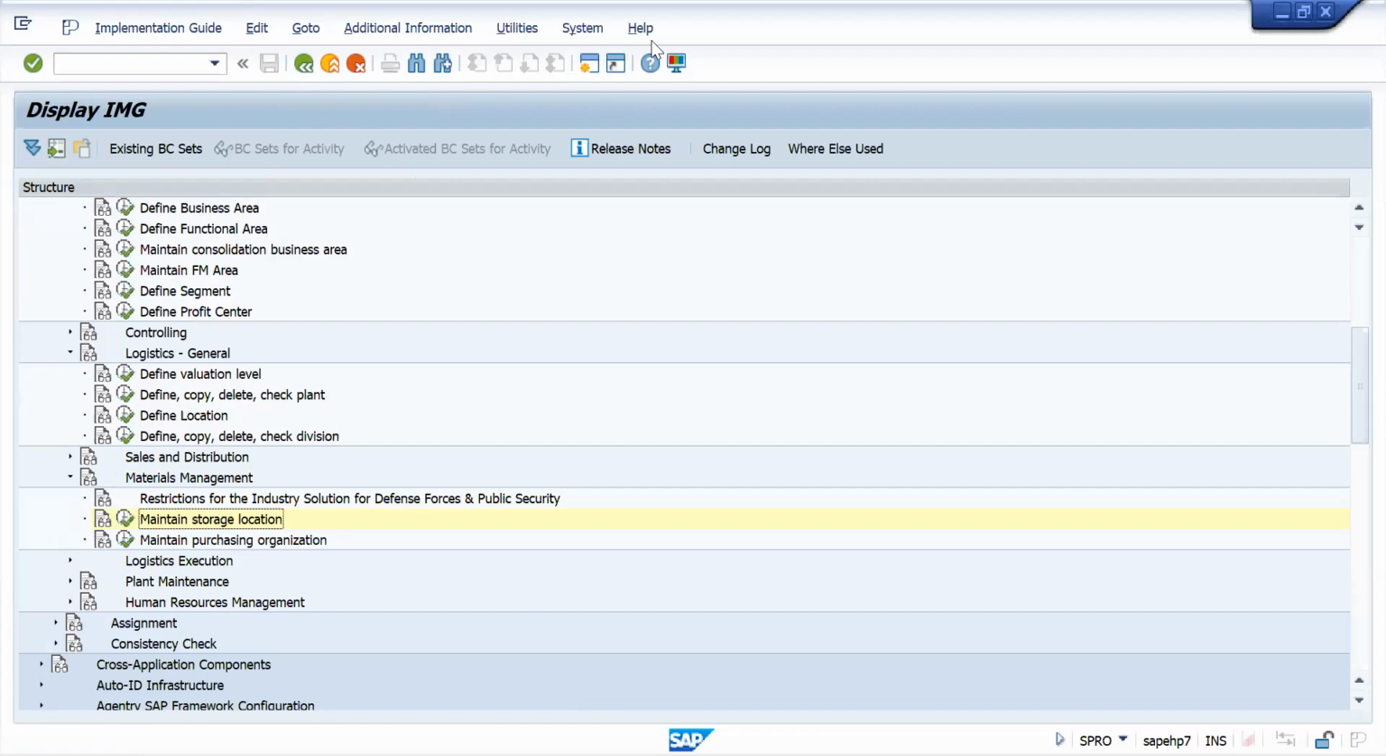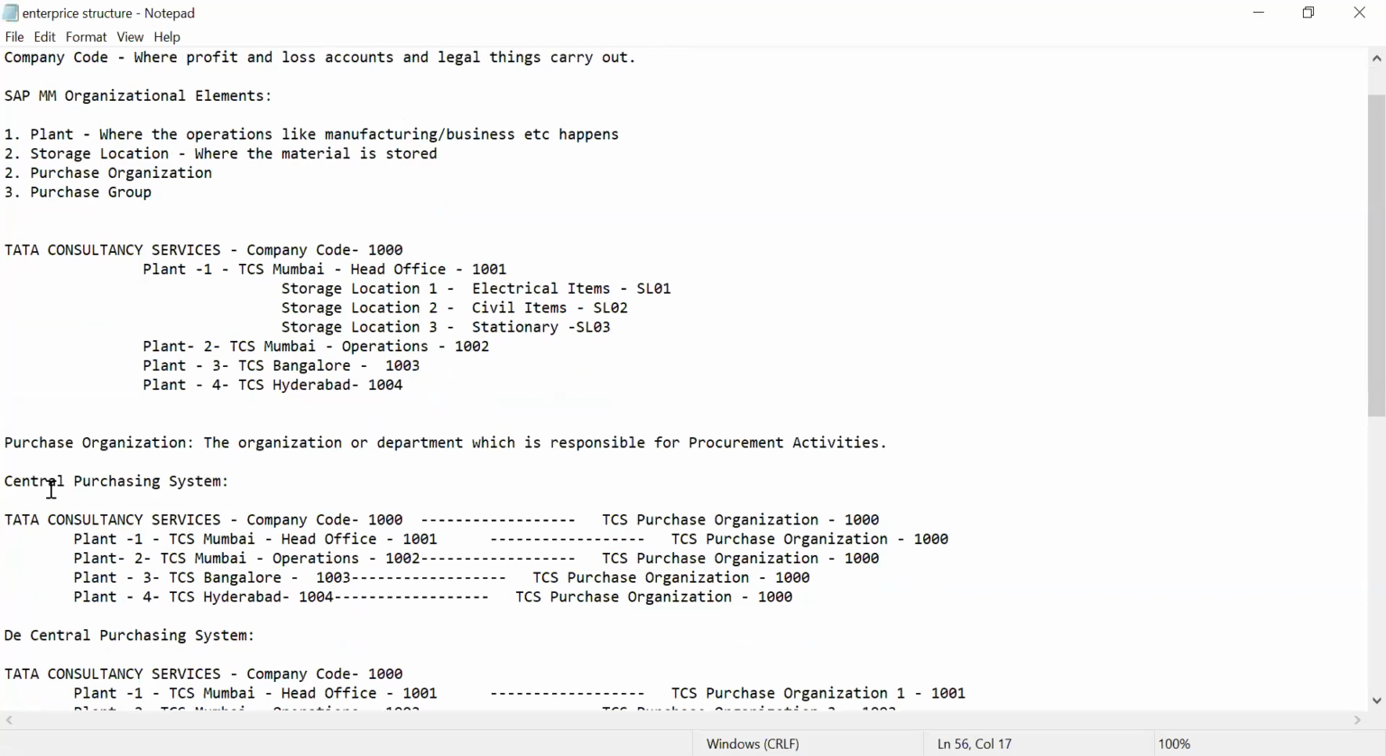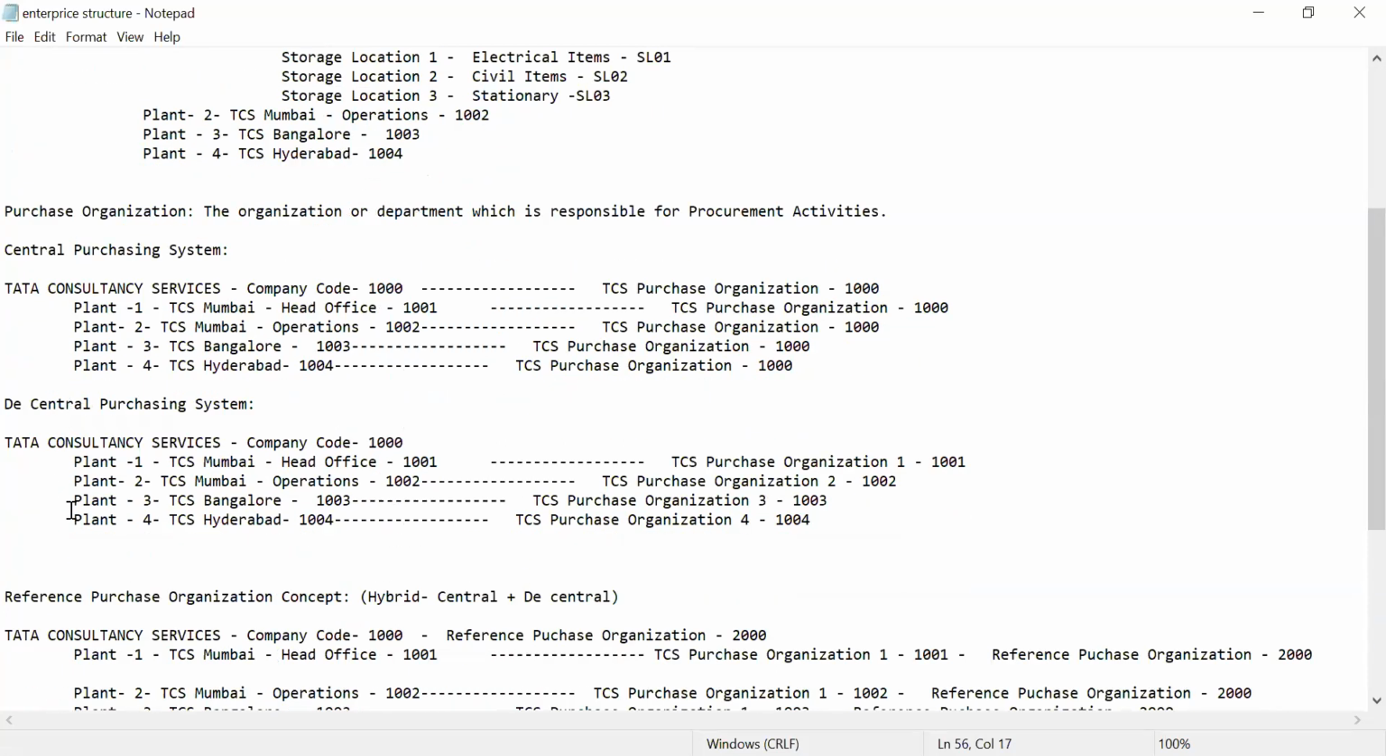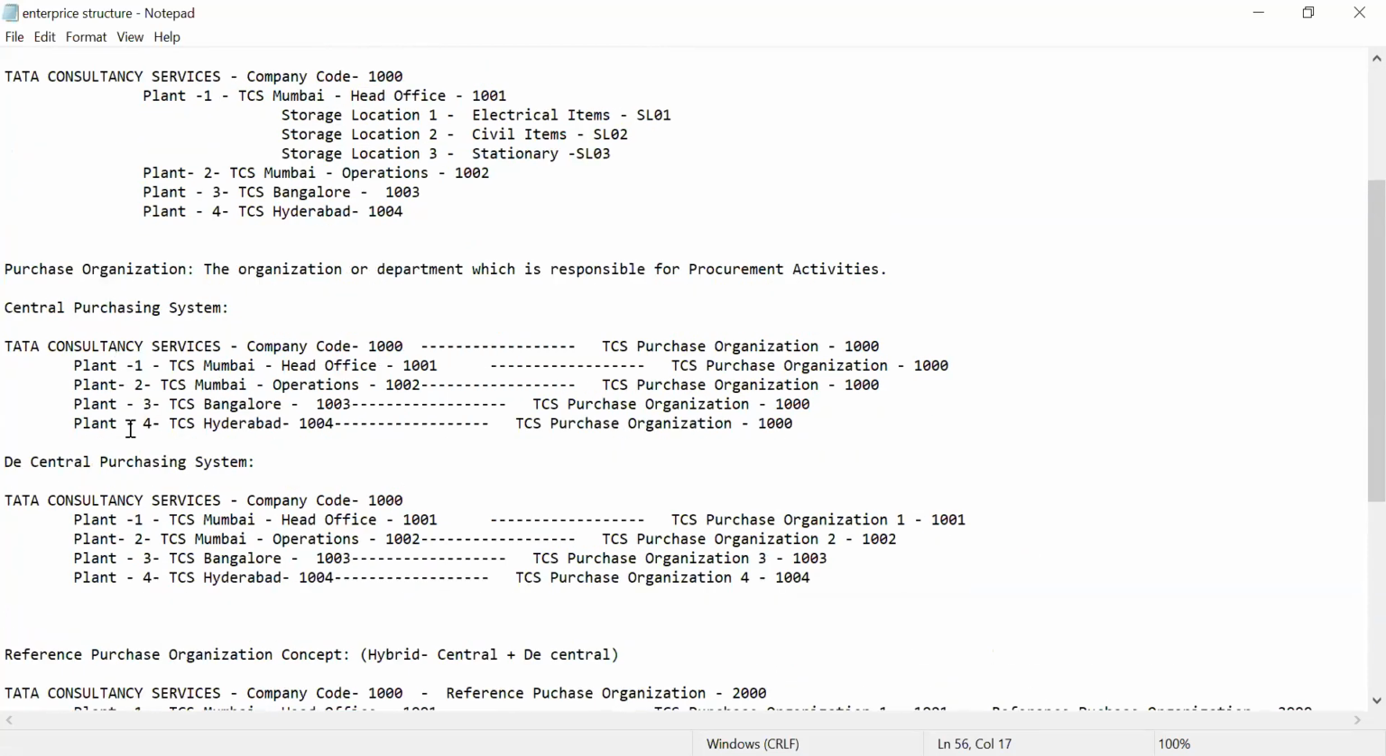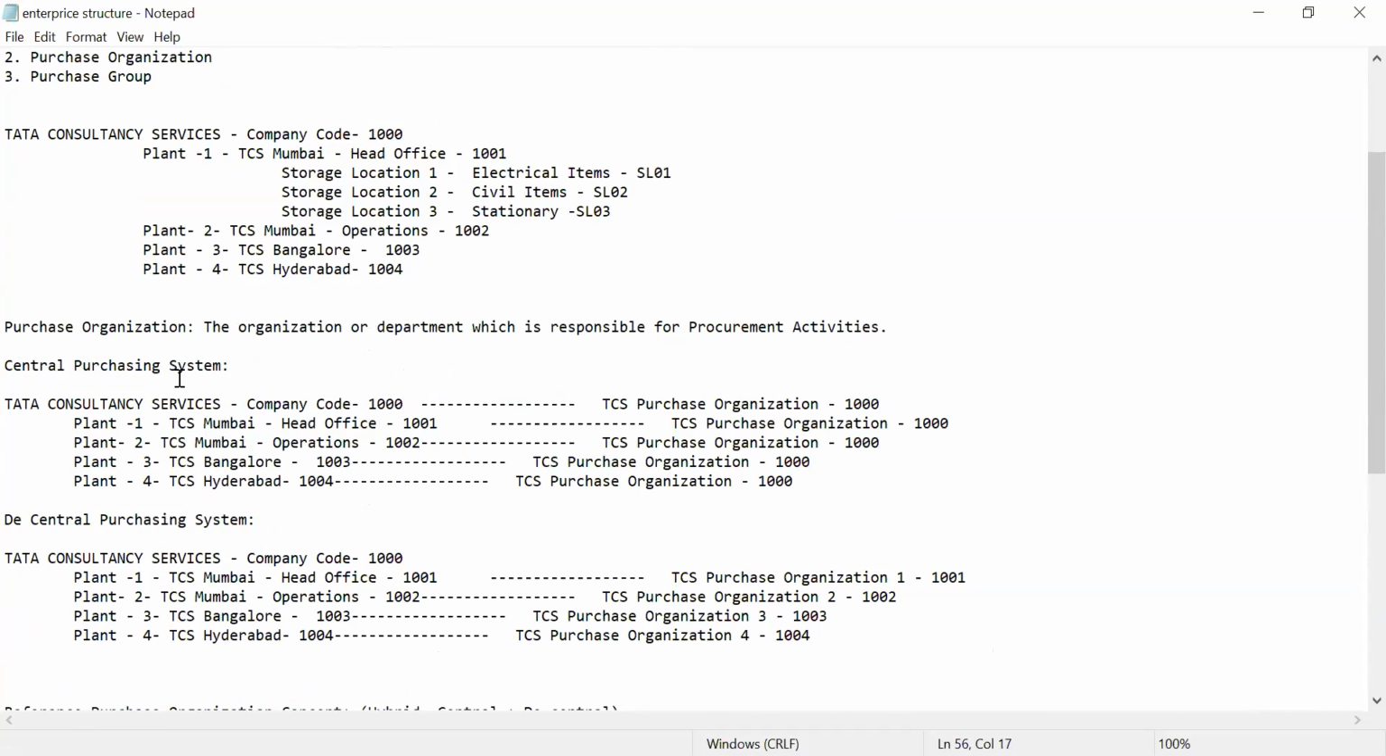Purchase organization I explained right here. Central purchase organization, decentral, right? Central means for all the 4 plants, only one purchase organization is responsible. Like 1,000 is there, no? To become a central purchase organization, we need to assign this to a company code, right? So I will create one central purchase organization.